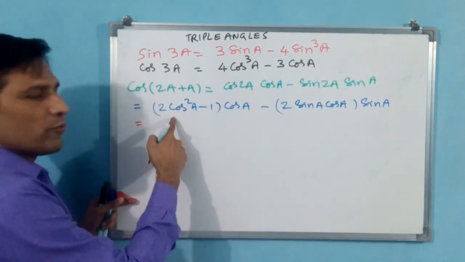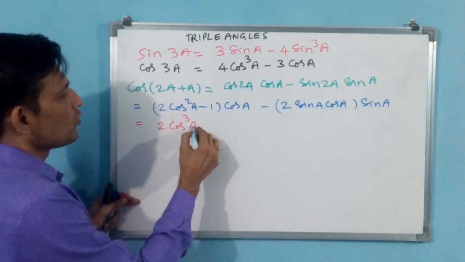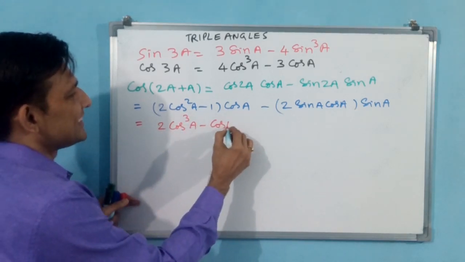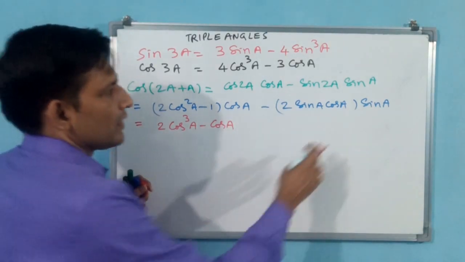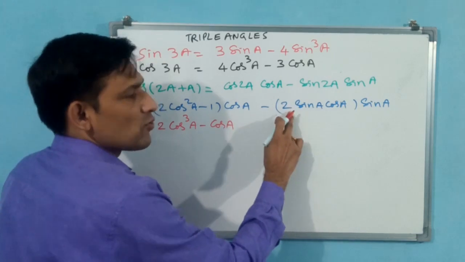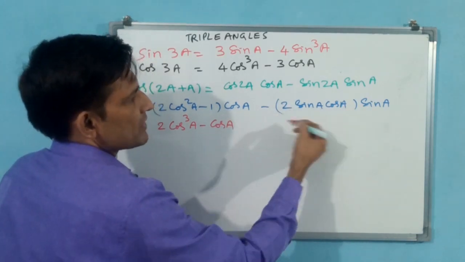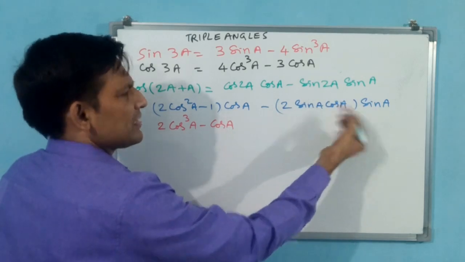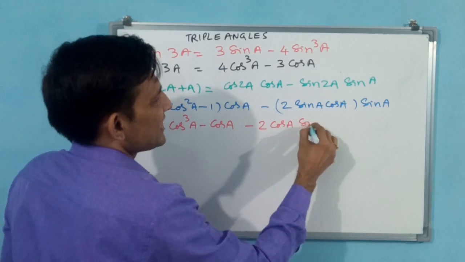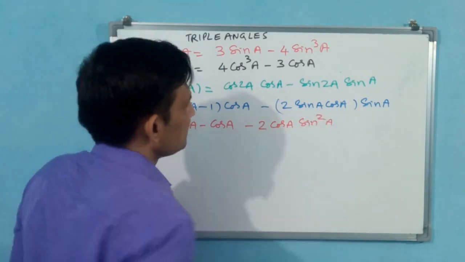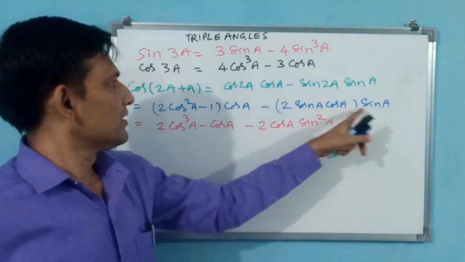Now cos a you send inside, 2 cos cube a minus cos a. Is it okay? Now sin a into 2 sin a cos a. Yeah, directly it is there. Minus 2 cos a sin square a. Minus 2 sin a cos a into sin a means sin square a.